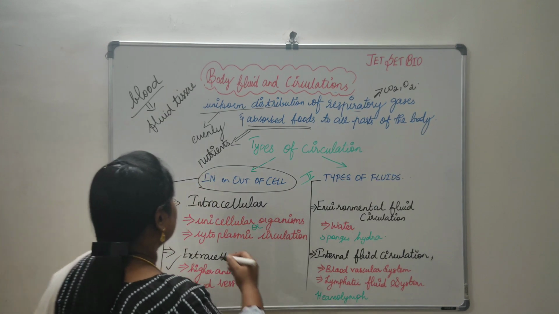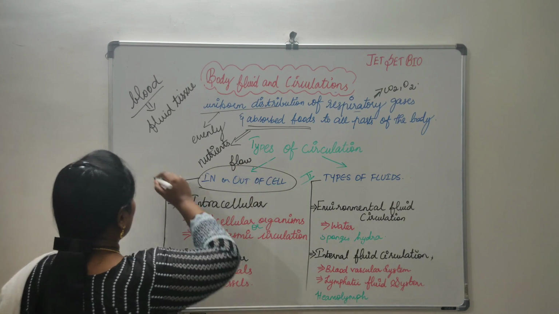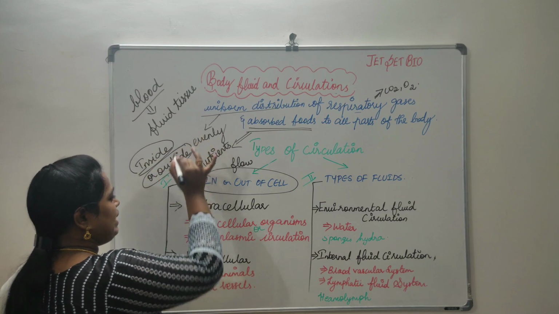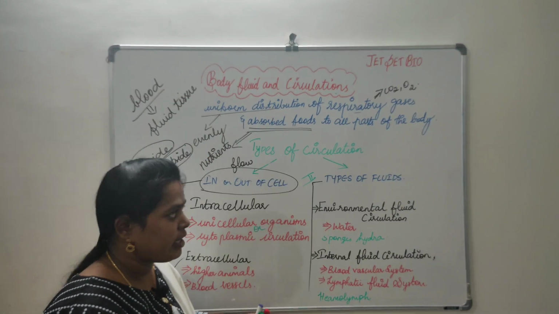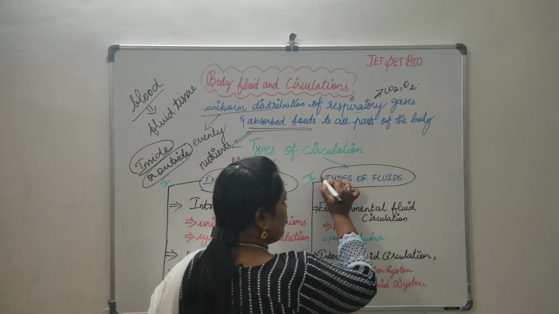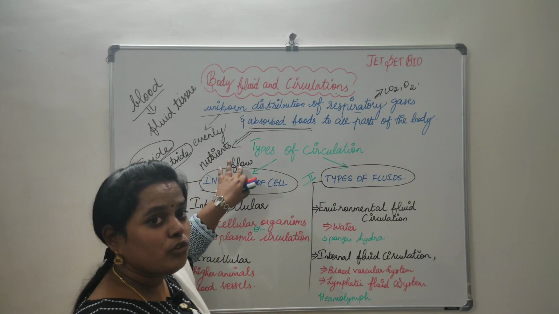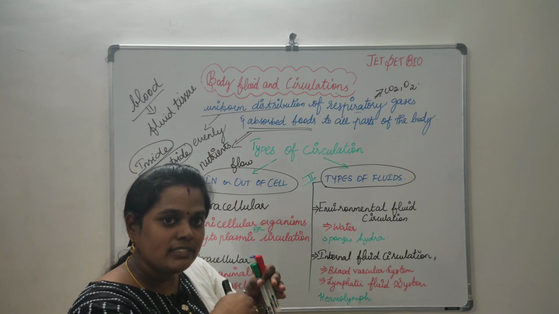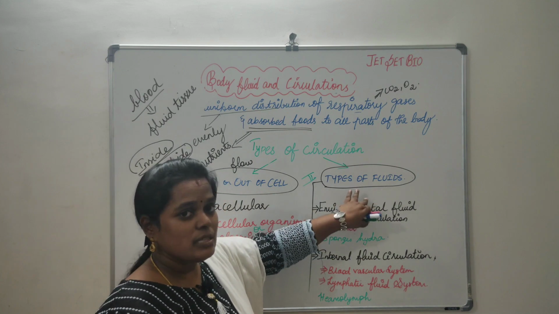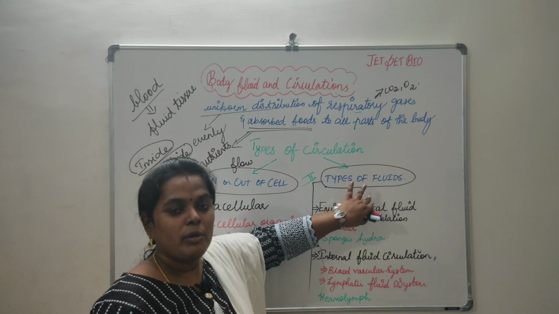And one more classification is based on the type of fluid that is going to circulate. One is based on the flow, whether it is going to flow within the cell or outside the cell. One more classification is based on what type of fluid is going to be circulated. Am I making it clear?